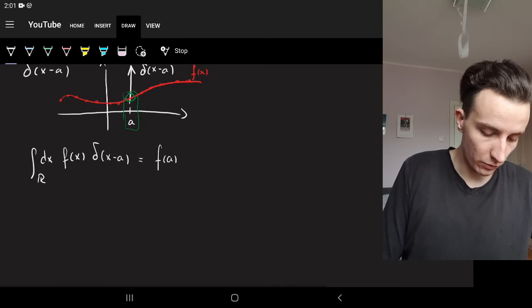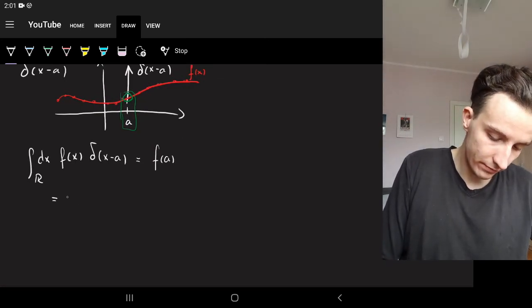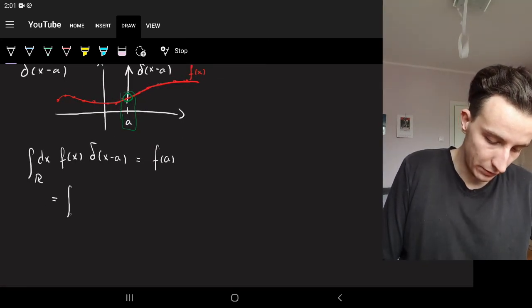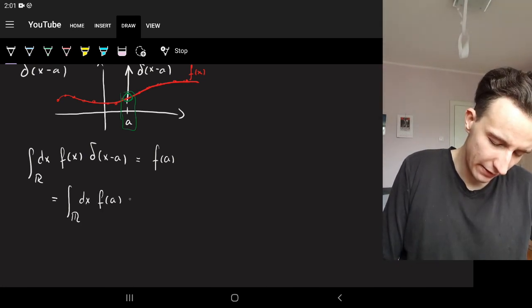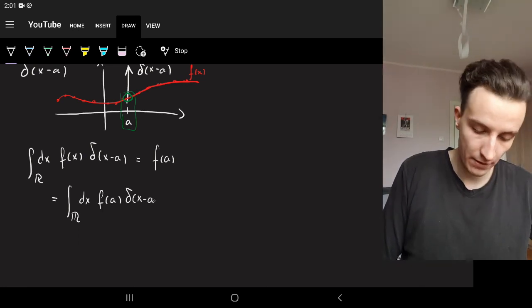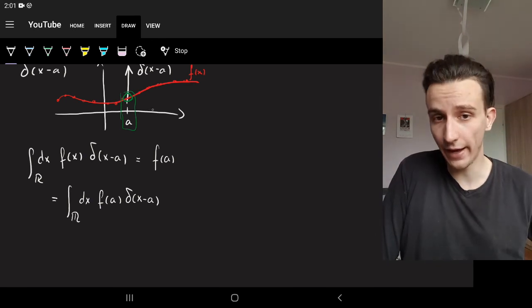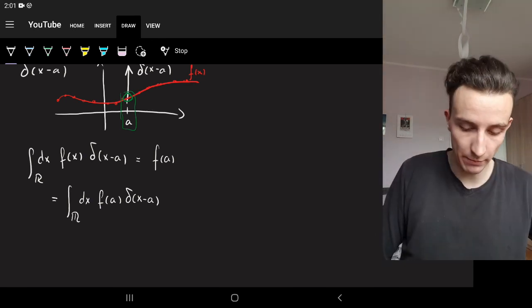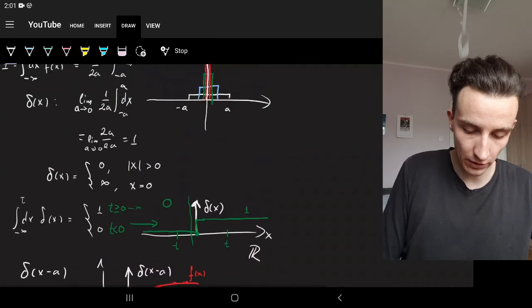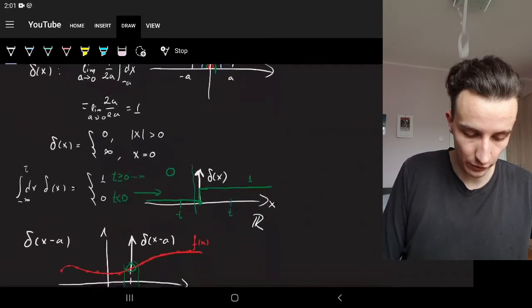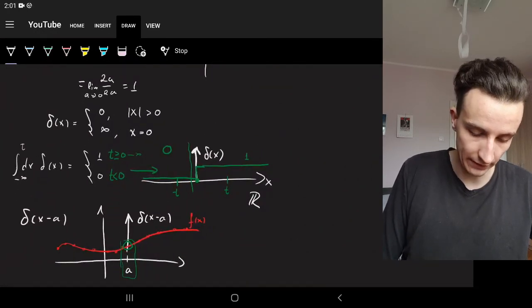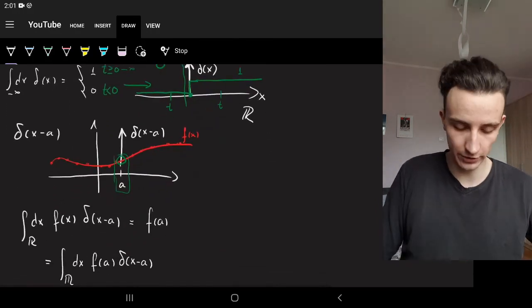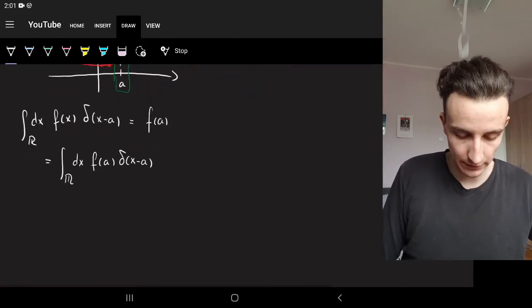And then what happens in this integral is that it's equal to the integral dx of f of a delta of x minus a, for this reason, that everywhere else it's 0, right? Remember what we had with this constant when we wrote 1 over 2a as the amplitude of the whole function. It's very similar to this.